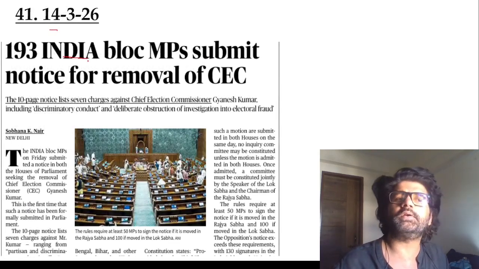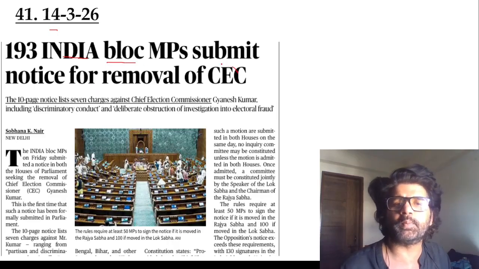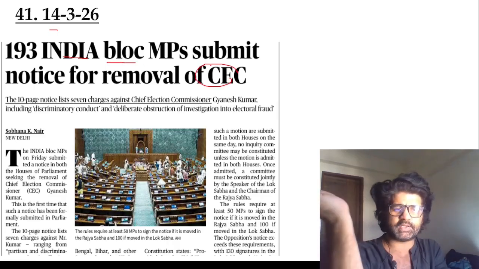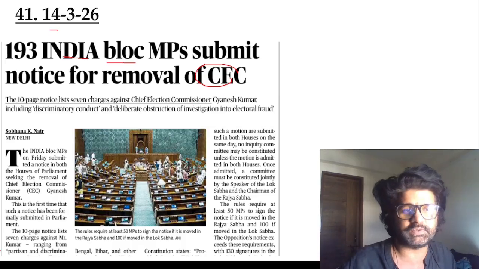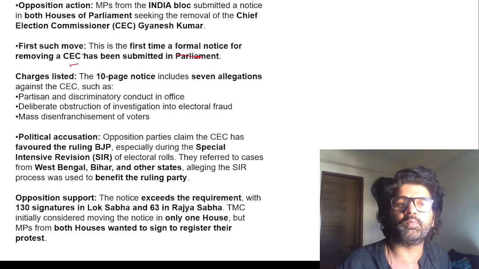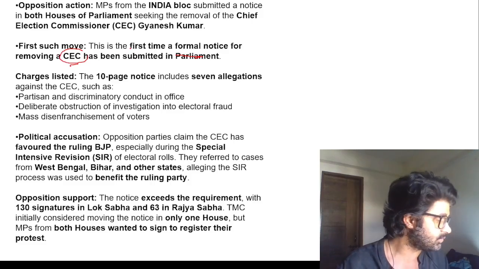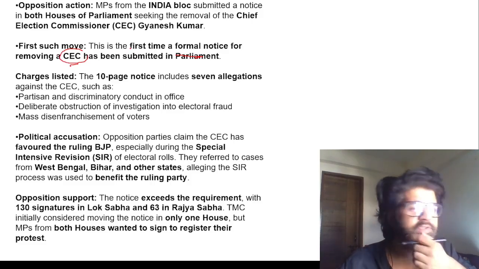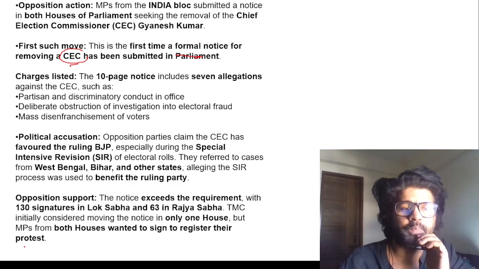193 India Bloc MPs submitted notice for removal of CEC. That whole motion has been rejected, but this is the first time it has ever happened that a motion has been brought against removing a Chief Election Commissioner. And he can be removed in the same manner as a judge of Supreme Court.